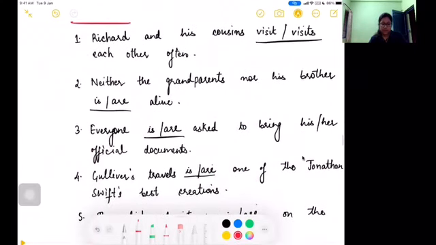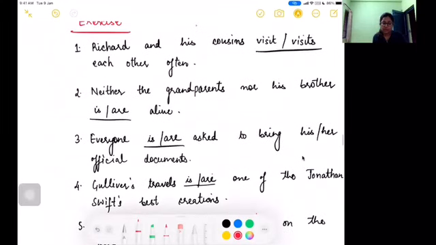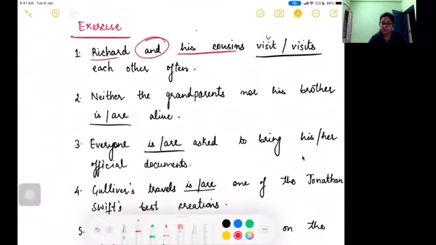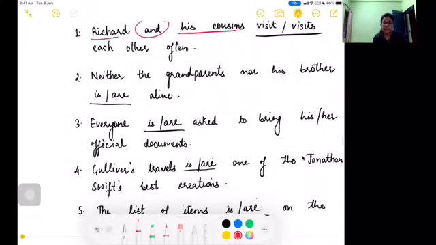So number one, Richard and his cousins visit or visits each other often. So now rule number one, and is there. So the subject will now become the plural one. So you will use the plural form of verb. Visit will be the correct answer. Second, neither the grandparents nor his brother is or are alive.